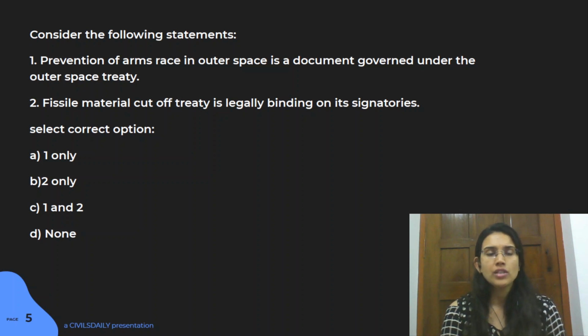If you're not aware about these terms, make sure to go to Google and look a bit into it. So that, when you're talking about Outer Space Treaty, there are a couple of things that you can look into. There's one related to Moon also. So go through the list of treaties with respect to outer space and you can have access. Just look at them. You don't have to do anything in detail, but you'll have an idea about what all treaties are there with respect to space.